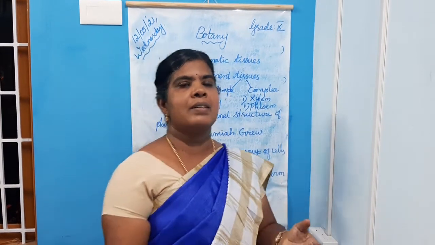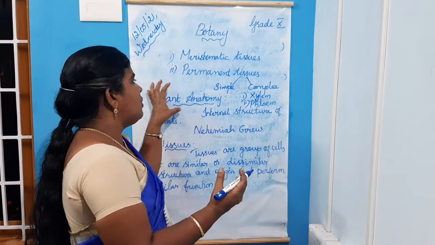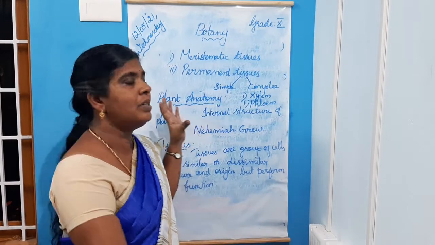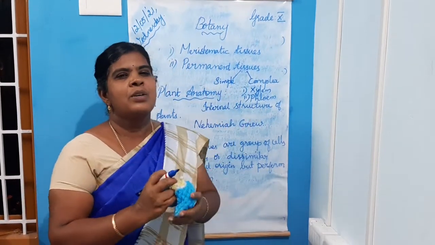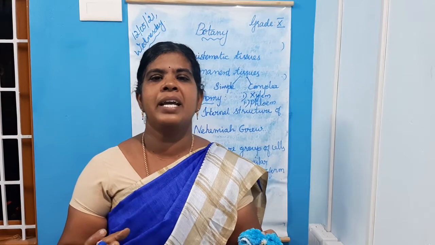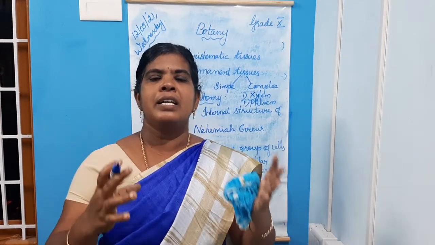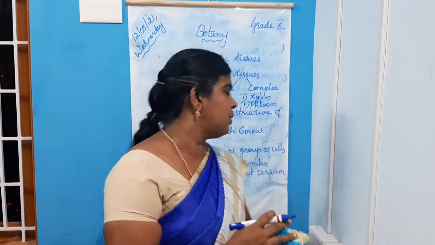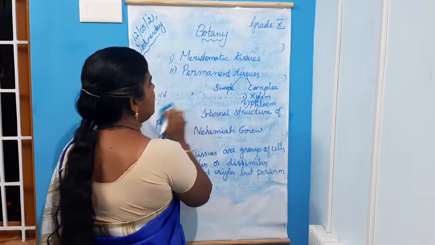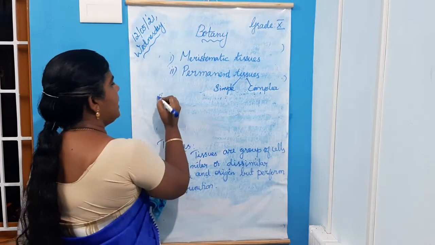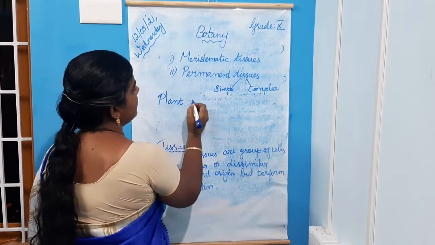Okay, now you all have an idea about plant anatomy, the internal structure. Next, plant physiology. Physiology is nothing but the functional aspects of the plant. Among the physiological functions carried out by plants, one of the important functions is photosynthesis. So you must know what photosynthesis is. Functional aspects of the plant: what is it? Plant physiology.